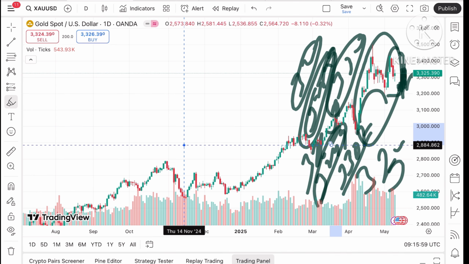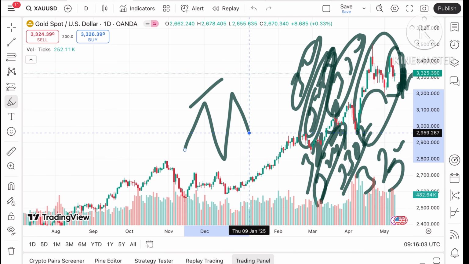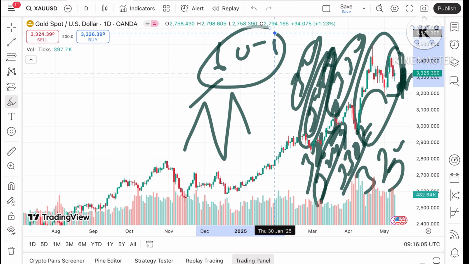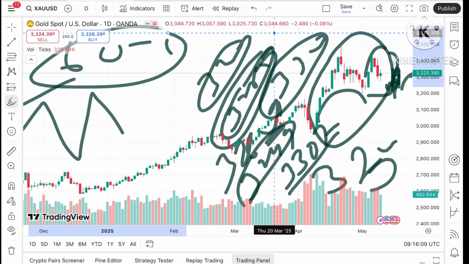And what we have seen over the last few days or weeks, gold is moving a good $60 to $100. We have seen the price of gold moving, so you have to decide your risk and target as per that.